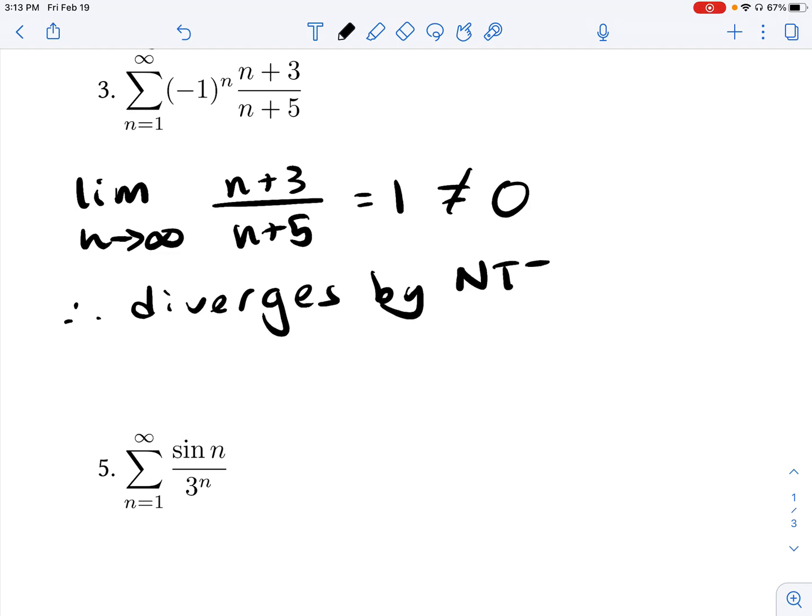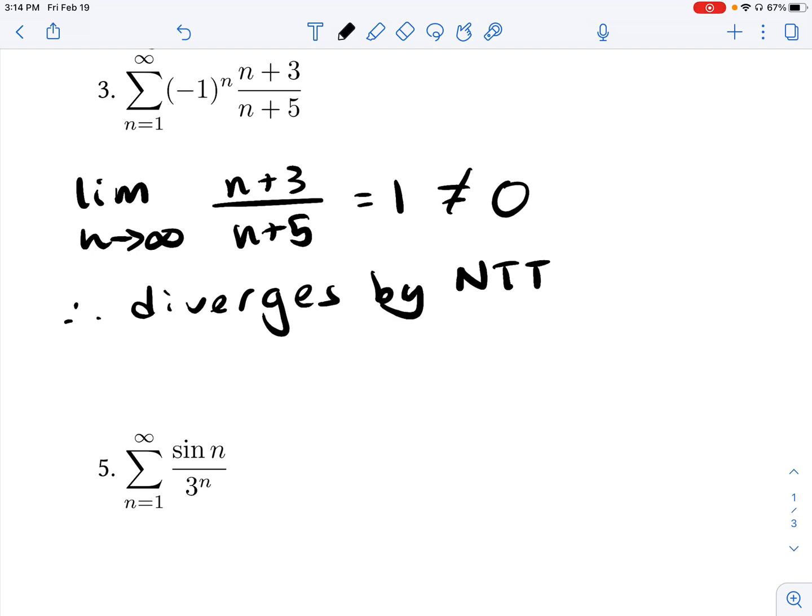And I know that there might be some confusion. You might be thinking, well, wait, hold on. Didn't you just take the limit of the absolute value of this series? Yes, that is true. Well, doesn't that mean it could still conditionally converge? And the answer is no, because of the reason we know the series diverges. It diverges because the limit of a sub n is not equal to 0. And no matter what, go all the way back to our NTT lesson. If the limit of your a sub n is not equal to 0, then you know this series cannot converge.